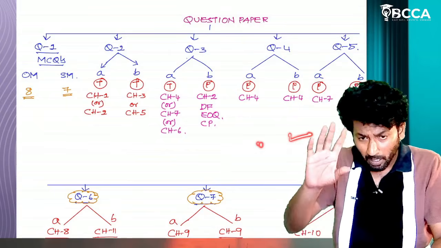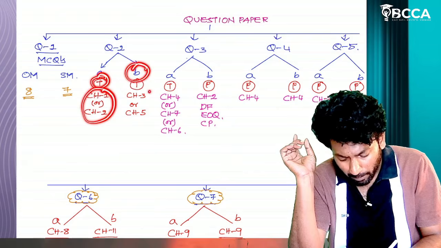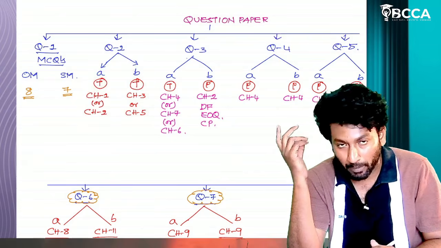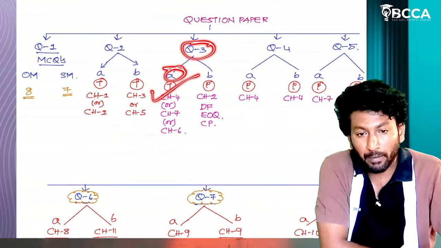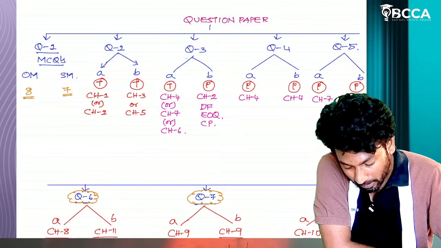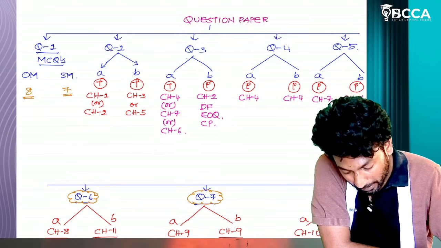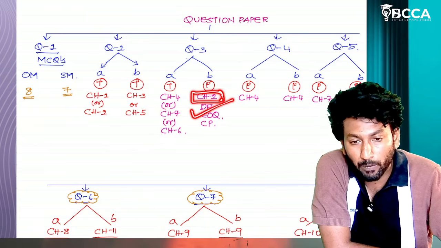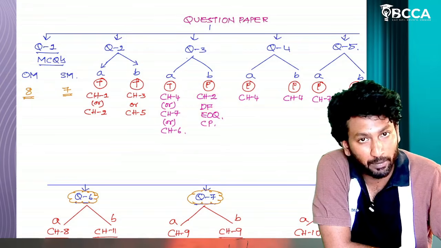Question 2A is a theoretical question from chapter number 1 or 2. 2B is from chapter number 3. Sometimes they are asking chapter number 5 as well. Now question number 3A, a theoretical question again, most probably from chapter number 4 only. If chapter number 4 is missing, then chapter number 6 or 7. Now, question number 3B, the problematic question, is definitely from chapter number 2 only. That would be a demand forecasting question, or a capacity planning question, or an EOQ based question.